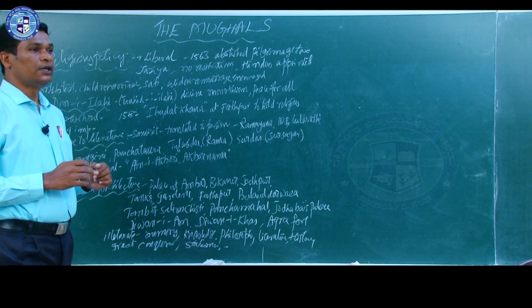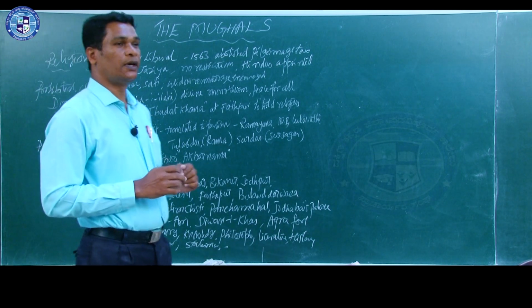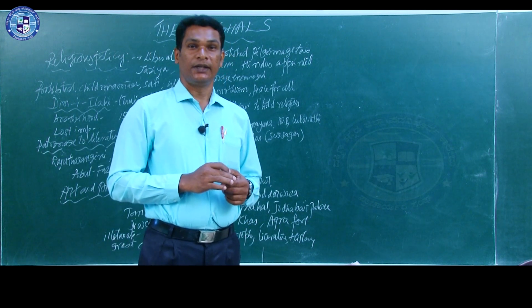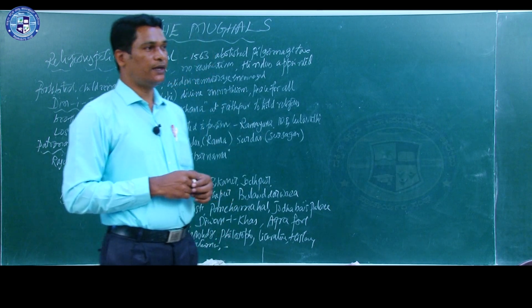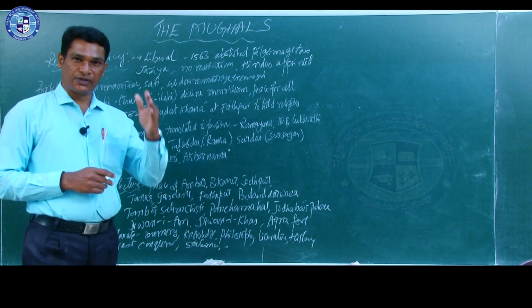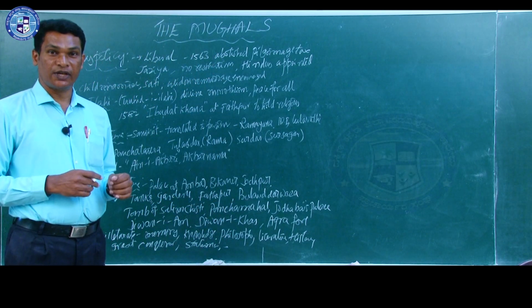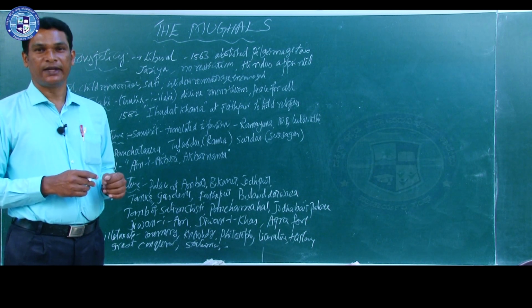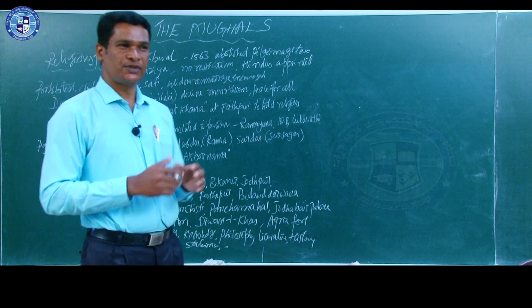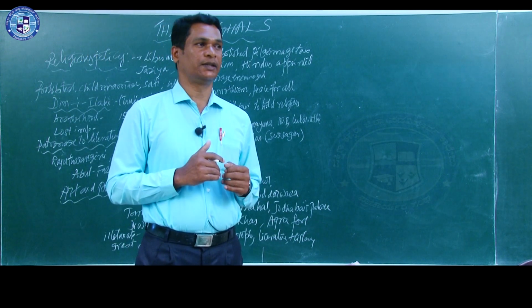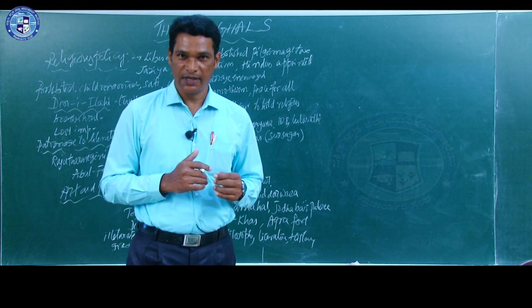See how many Hindus were appointed in high posts in his administration, and he even built a beautiful temple for his Hindu queen Jodhabai. All these points show the religious tolerance of Akbar.